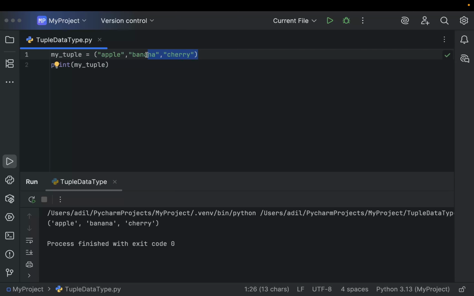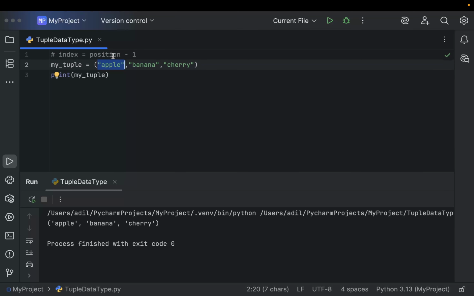The items inside a tuple are ordered, which means the position of each item is fixed, and that follows the list behavior. Like this, apple has the index of 0, banana has the index of 1, and cherry has the index of 2. So the indexing starts from 0. In other words, you can say index equals position minus 1. So you can see apple is in the first position, so 1 minus 1, the index is 0.